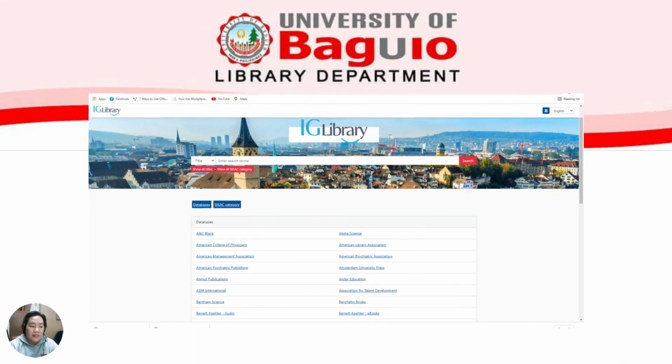Moreover, another database is the IG Library. IG Library is a collection of different databases, and most of it is published by college and university presses and publishers. So if you want to check the different databases published by colleges and universities, I recommend checking the IG Library.